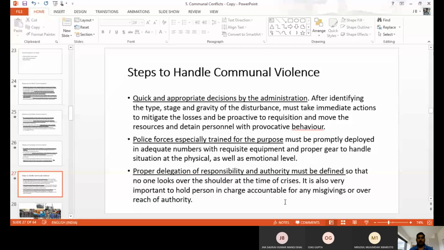And the third step: the proper delegation of responsibility and authority must be identified and defined. Hereafter, he is responsible for taking decisions. After this, you are responsible. A collector is responsible for this, a sub registrar is responsible for that, and the deputy commissioner is responsible for this. Like this, we have to assign the posts and assign the authority properly. Then only can we control it. If the person and the authority are not decided, everybody blames each other, it may continue side by side, and a number of crises will happen. We have to identify the person for the issue, then only can we control it.